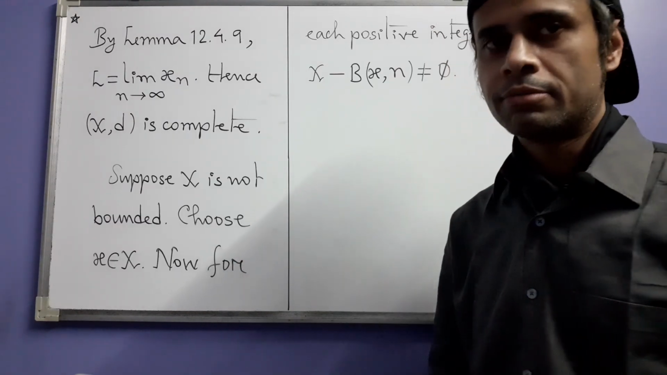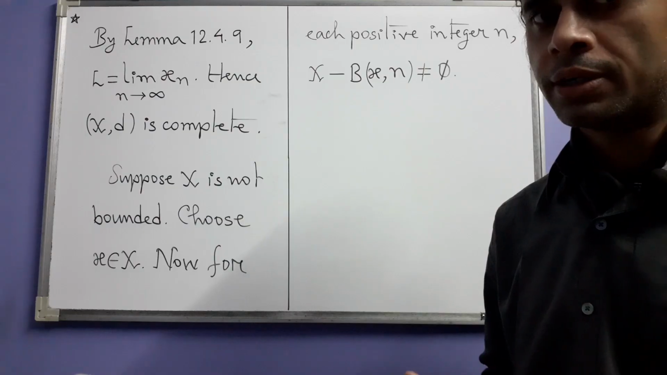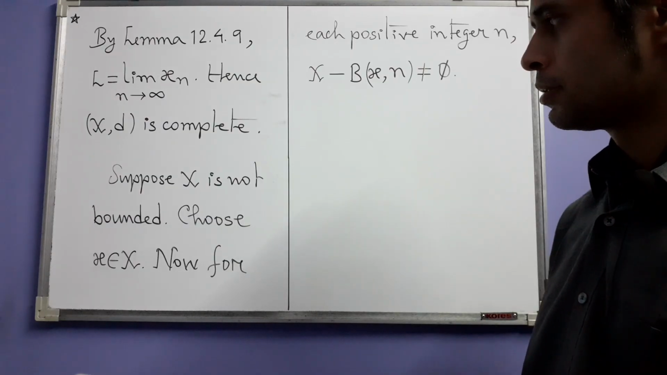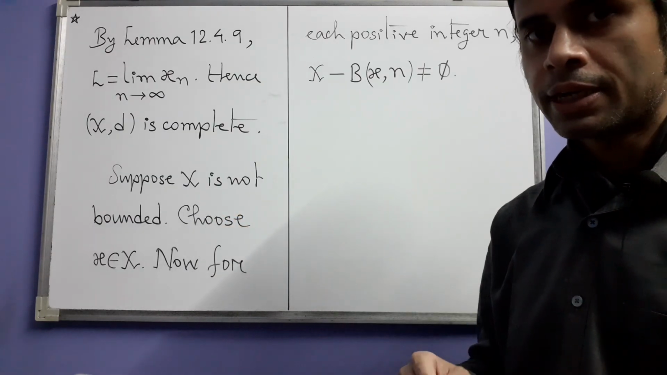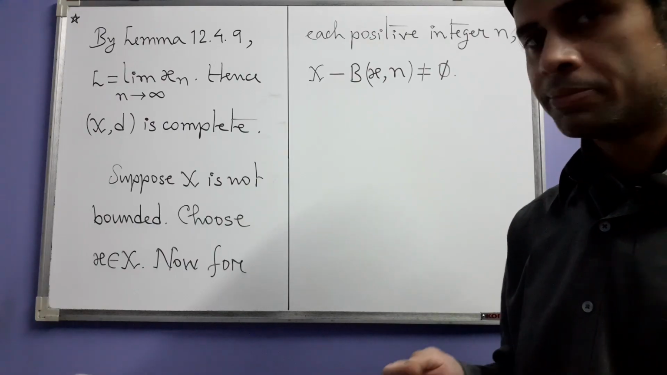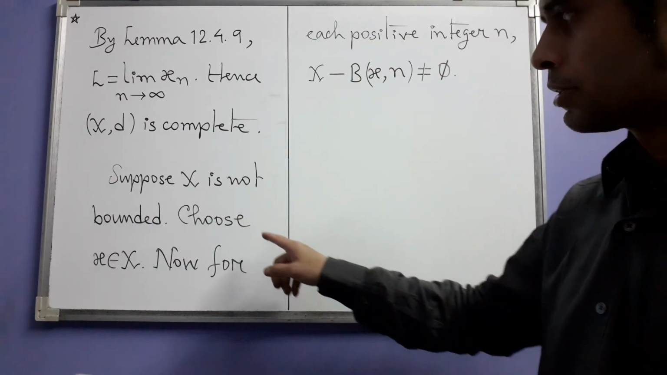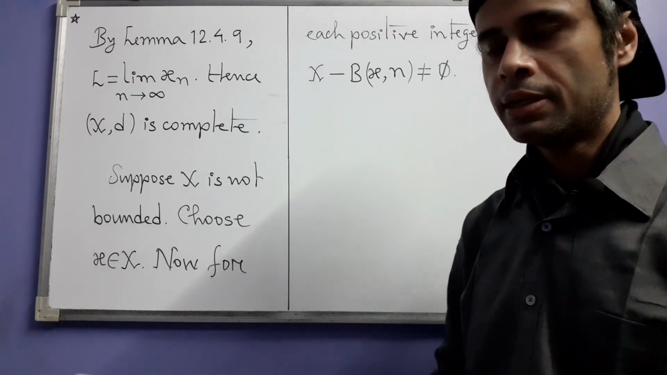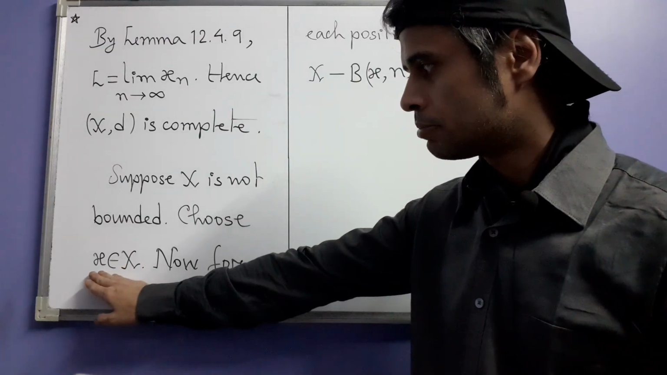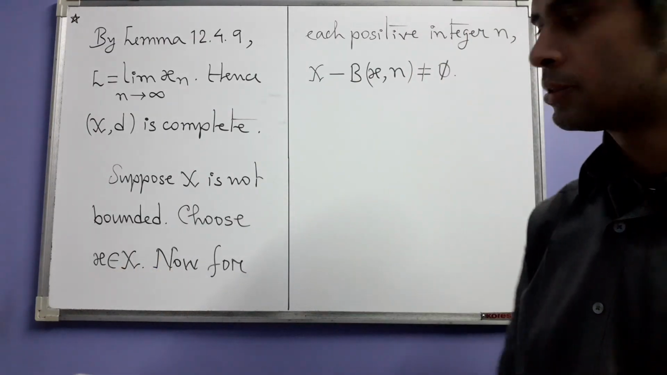Suppose x is not bounded, so we are going for a contradiction. Then obviously x cannot be the empty set, because the empty set is bounded. So that means there should be something in x. So arbitrarily choose a point small x in x.